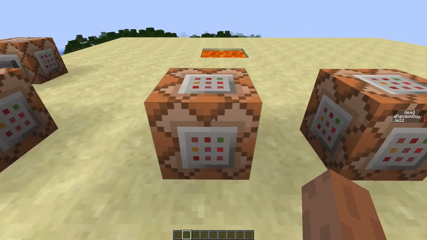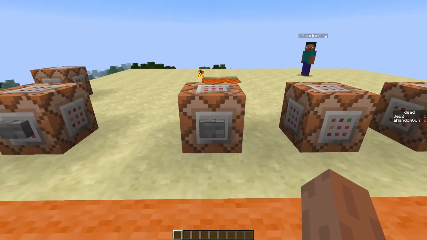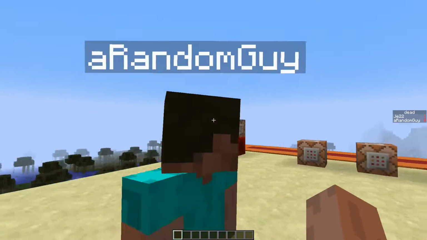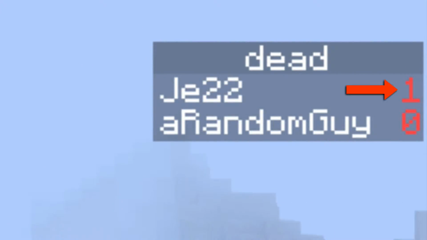Instead of using these selectors in a say command, you can also use them in a TP command, which is what we're going to do right now. We're going to teleport any player with its score set to 1 or higher to any other player with score set to 0 or lower. Let's see what happens. When I press the button, I'll be teleported to this player because he has his score set to 0 and I've got my score set to 1.